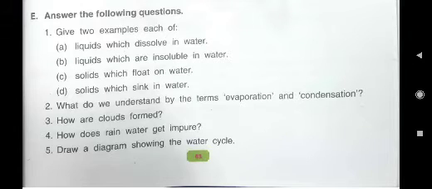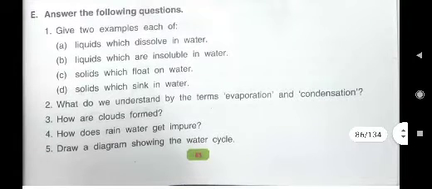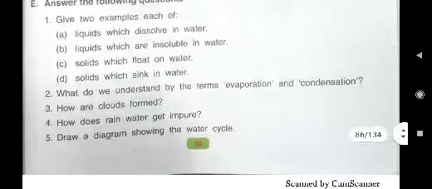So what will we write? You will write liquids. First question is here: liquids which dissolve in water. Which type of liquids are dissolved in water? Just try to recall those activities. You can write milk and ink.